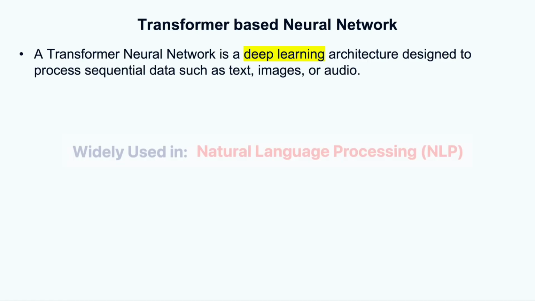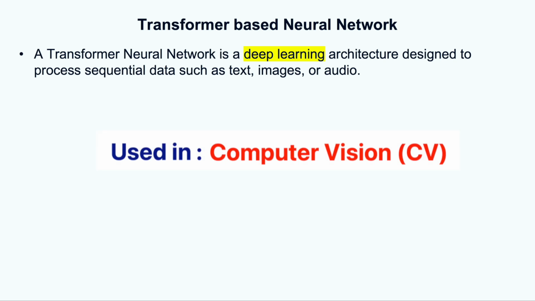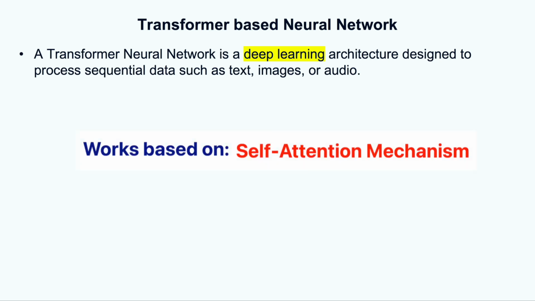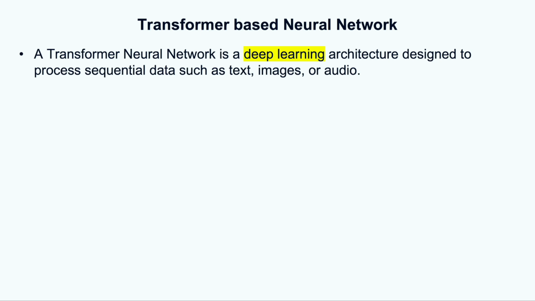Transformer-based neural networks are widely used in natural language processing, and they have also been increasingly used in computer vision. We will understand the meaning of natural language processing and computer vision shortly. And this transformer-based neural network relies on something called the self-attention mechanism, which captures the relationship between the elements across the entire input. We will understand this self-attention mechanism also shortly in detail.